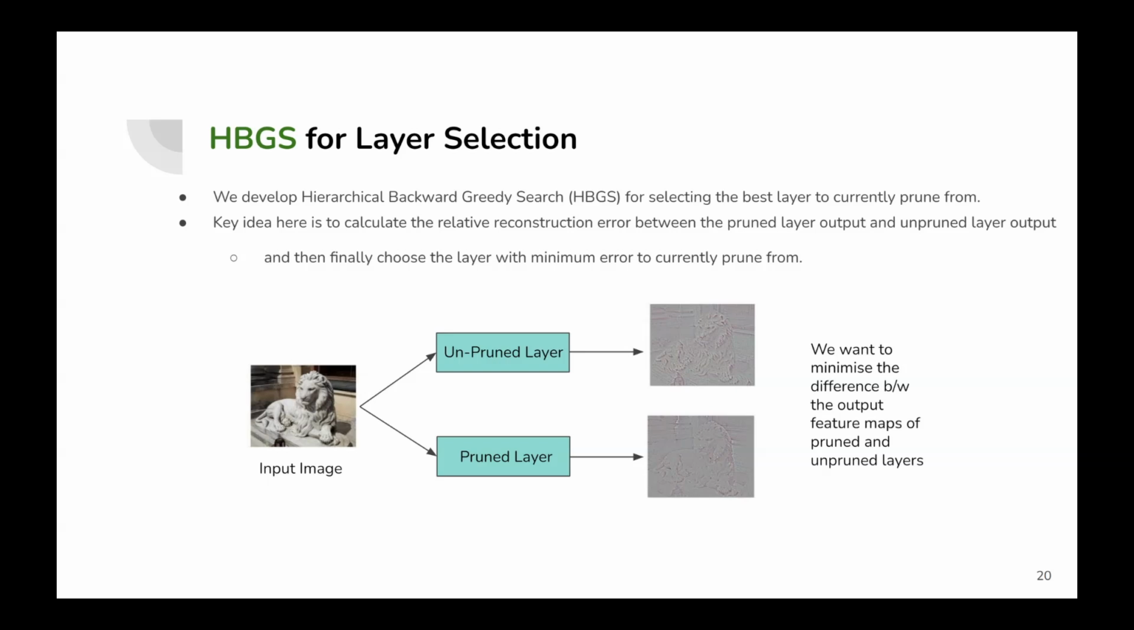For layer selection, we proposed HBGS and HBGTS. HBGS, or Hierarchical Backward Greedy Search, selects the best layer to currently prune from. The key idea behind HBGS is to minimize the impact of pruning by choosing the layer that contributes the least to its layer's loss. For each layer, we compute the relative reconstruction error between the pruned and unpruned layer outputs. HBGS finds the layer where pruning caused the minimal difference between these outputs.